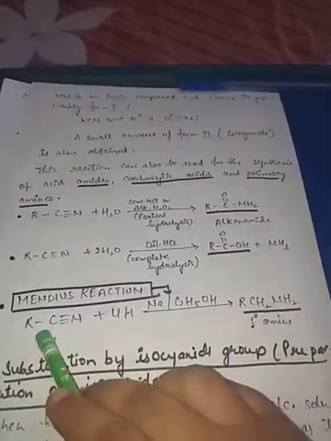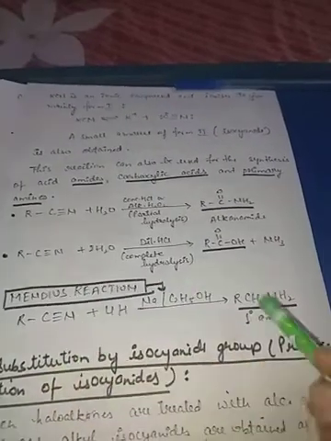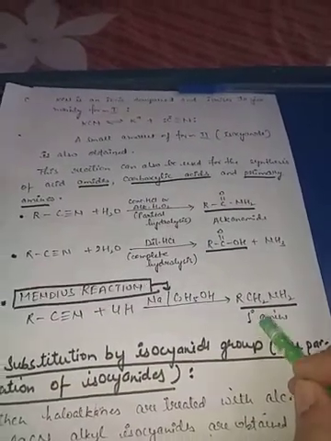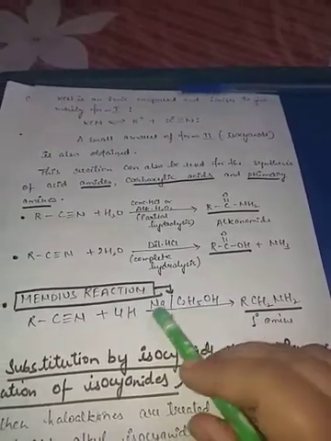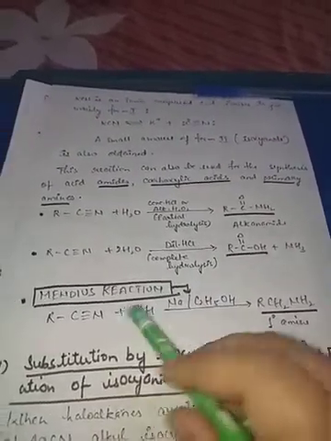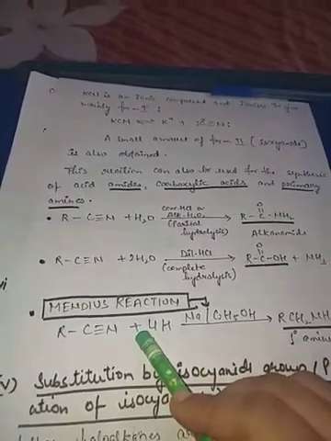With sodium and ethanol, primary amine is formed, and this reaction is called Mendius reaction.